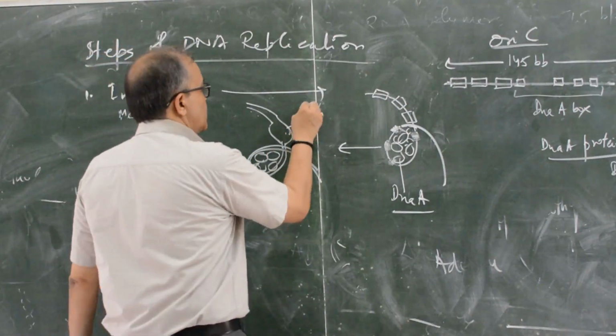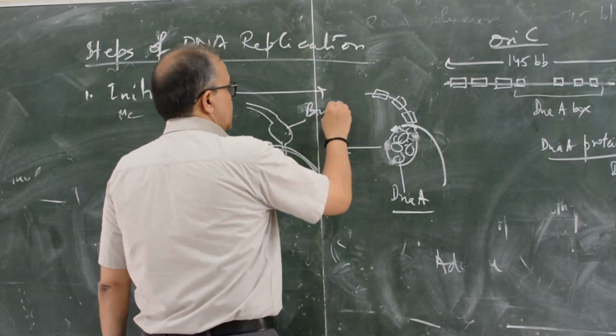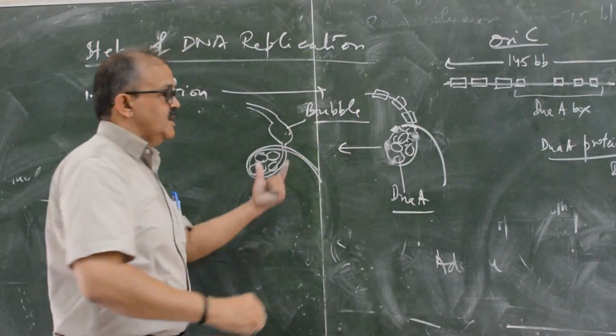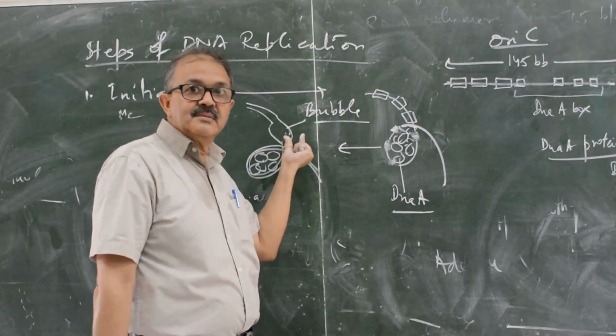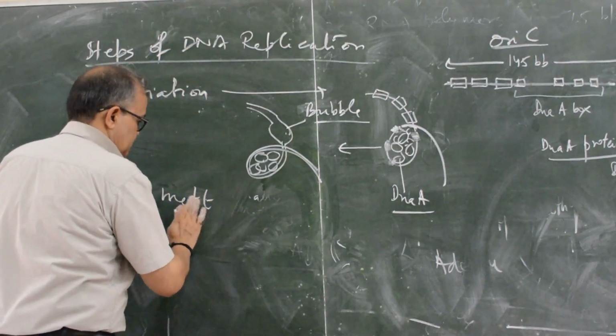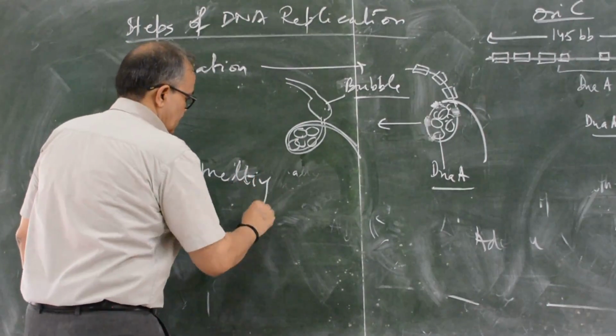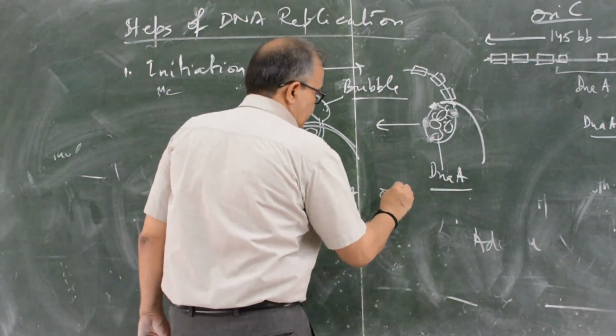This origin, this bubble, it is known as a bubble. This bubble is formed at the origin, and there is melting of DNA of the 13-mer.